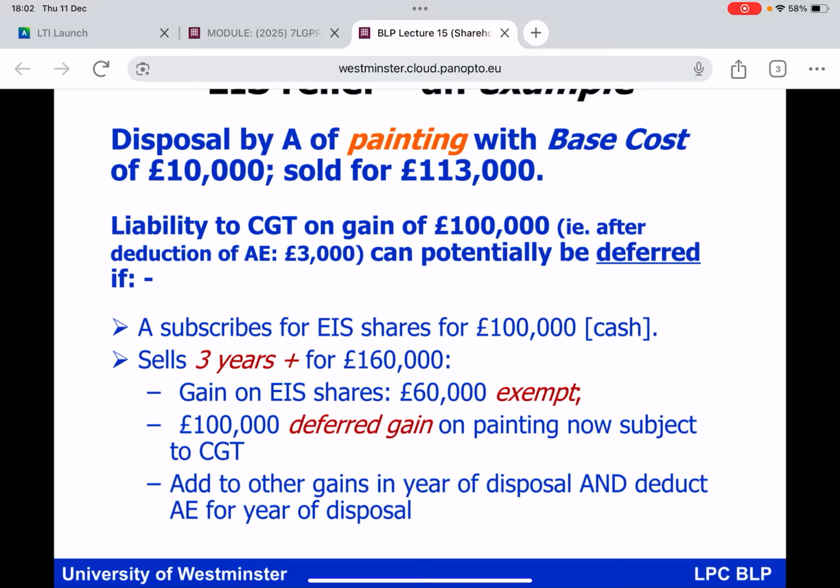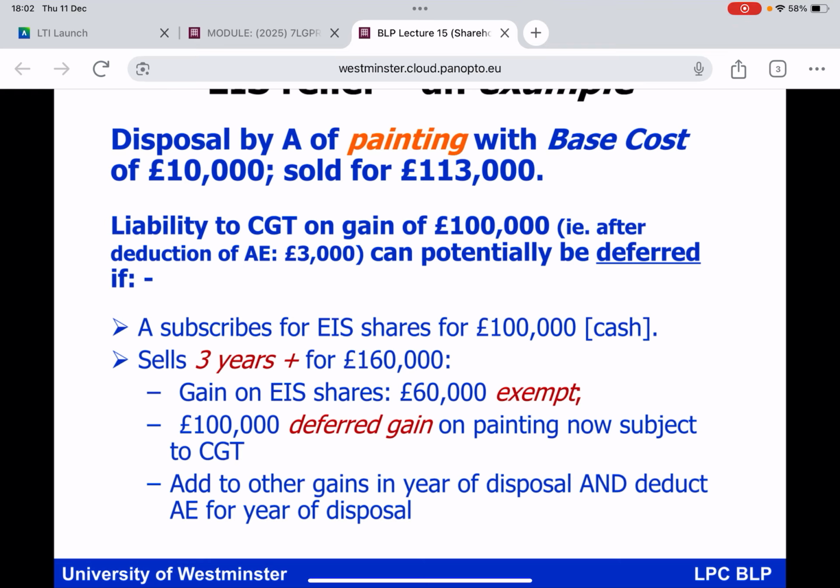You are deferring your liability to pay CGT on those £100,000 of gains on the disposal of the painting. Clearly I've taken the annual exemption into account. But the news gets better, everybody. Because these shares that you've got in the company for £100,000, let's imagine that you hold them for at least 3 years, and 3 years plus later on, you sell them for £160,000. Under EIS disposal relief, that £60,000 gain is exempt from CGT.